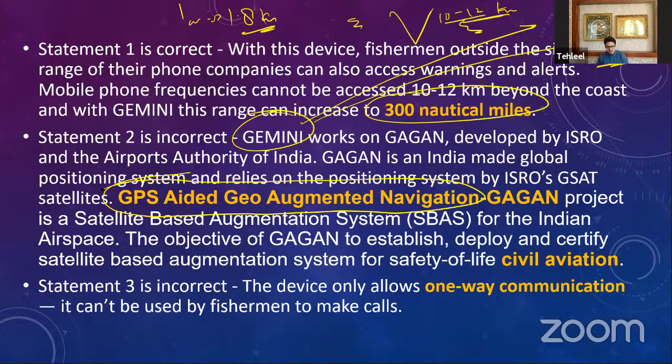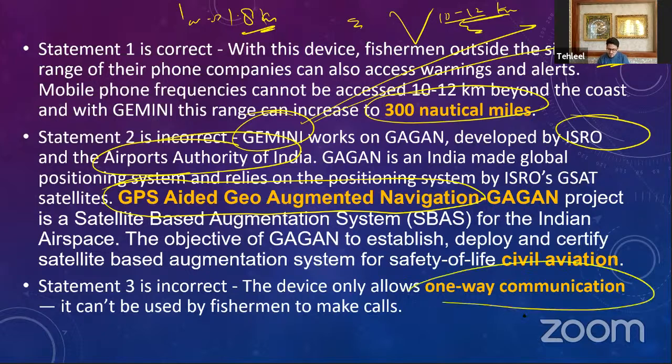Okay, it works on GAGAN, and GAGAN was developed by ISRO and the Airports Authority of India. But you have to remember that this GEMINI device used by fishermen cannot be used to make phone calls. Why? Because it is only a one-way communication.